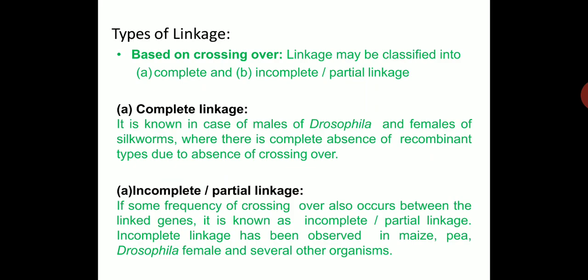In this, some frequency of crossing over also occurs between the linked genes, and when some crossing over is there, then linkage is always partial or incomplete. Incomplete linkage has been observed in maize, pea, female Drosophila and several other organisms.